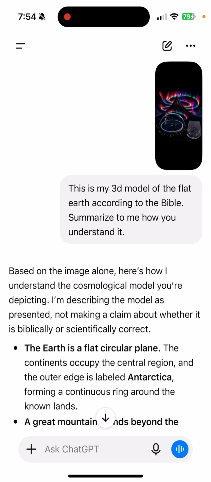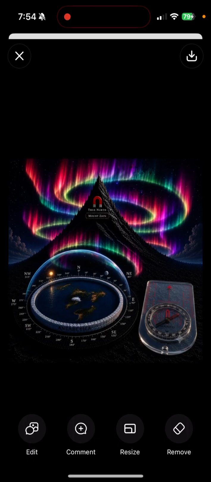Yo, what's up, guys? So just for the hell of it, I sent my 3D diagram to ChatGPT to see how well it could understand it and explain what was happening in the diagram without me prompting it too much. And surprisingly, it actually did a pretty good job explaining what's happening in the diagram.